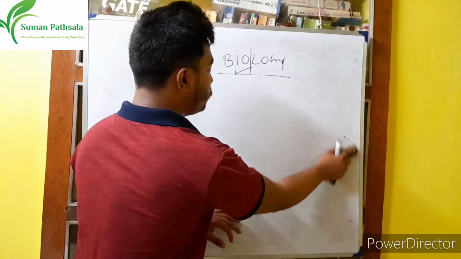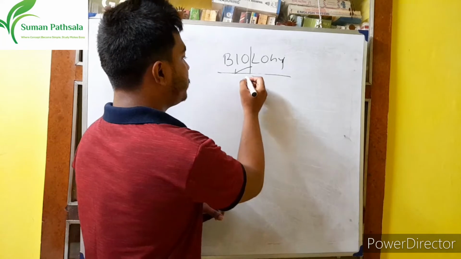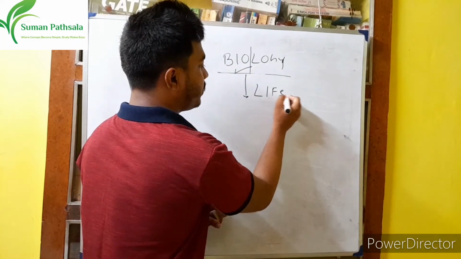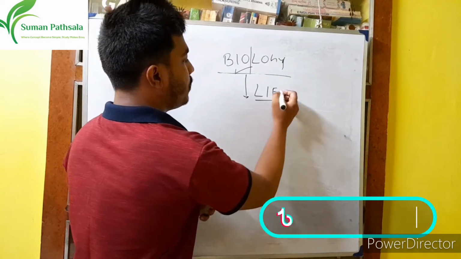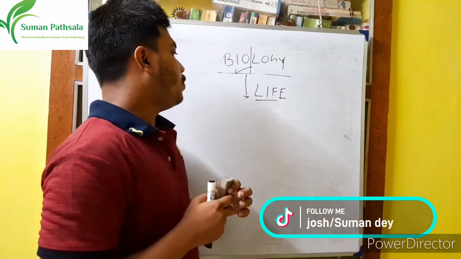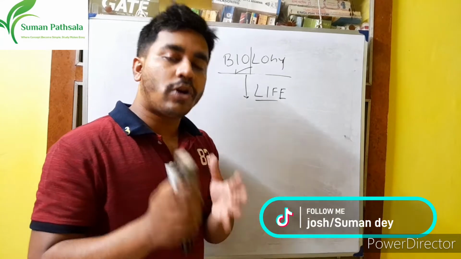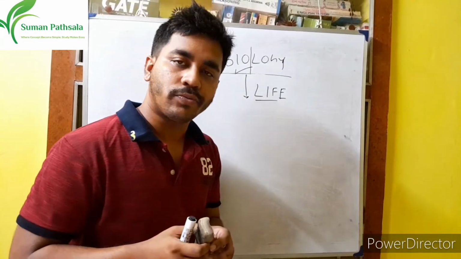Now we all know that bio means life, right? Okay. So you tell me how you recognize or identify an organism as a bio.